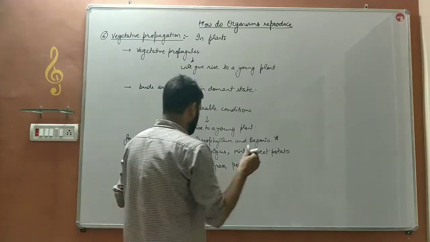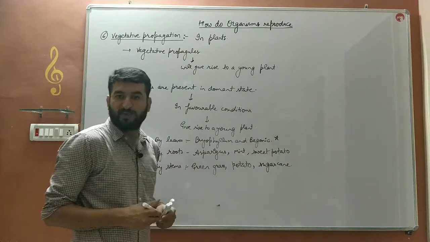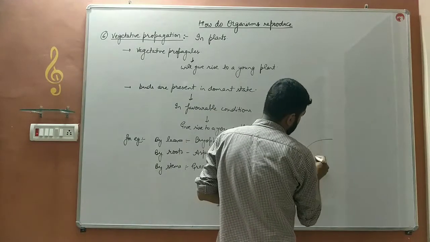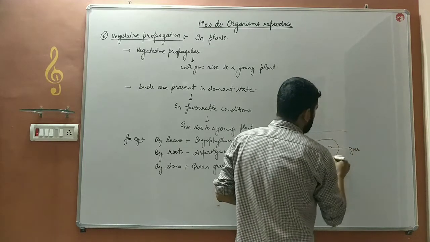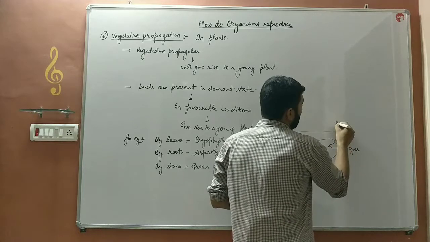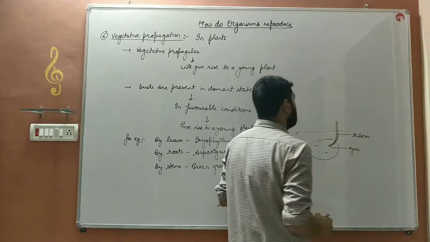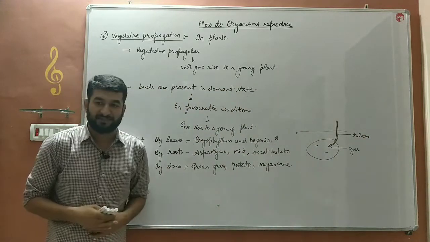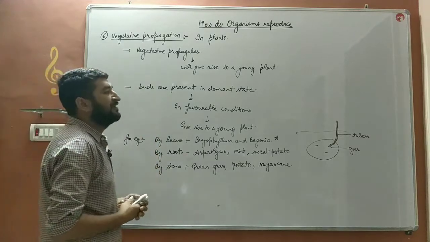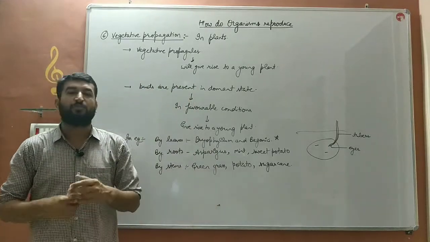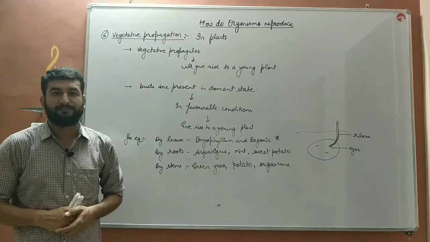The plants which grow by stem include sugar cane as well. This is a very important example. You must have seen the potato, bache. The potato has certain eyes over it. Those eyes will give rise to small thread-like structures known as tubers, and from those tubers a young plant of potato is regenerated, produced, and that is known as vegetative propagation. This mode of reproduction is known as vegetative propagation in plants.